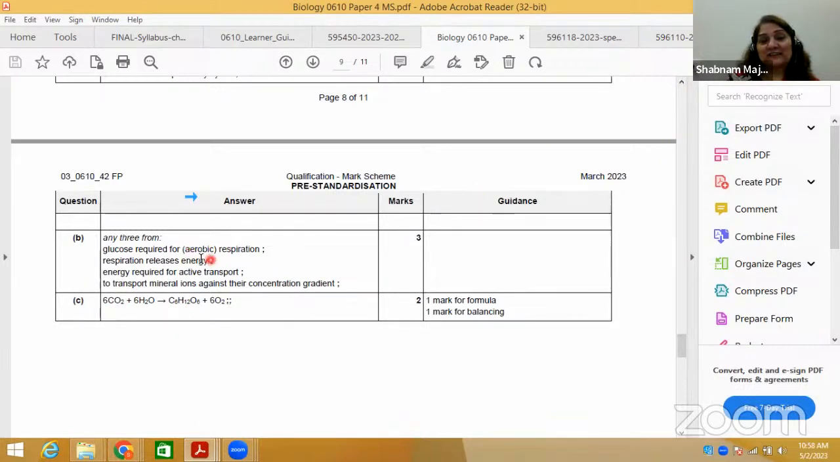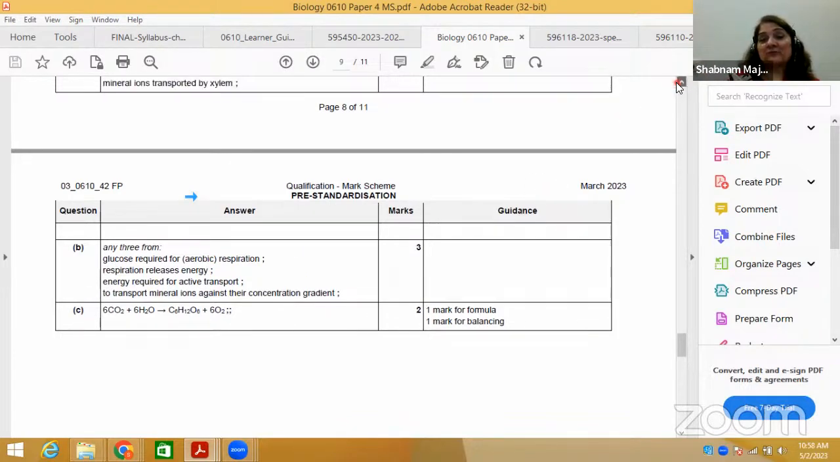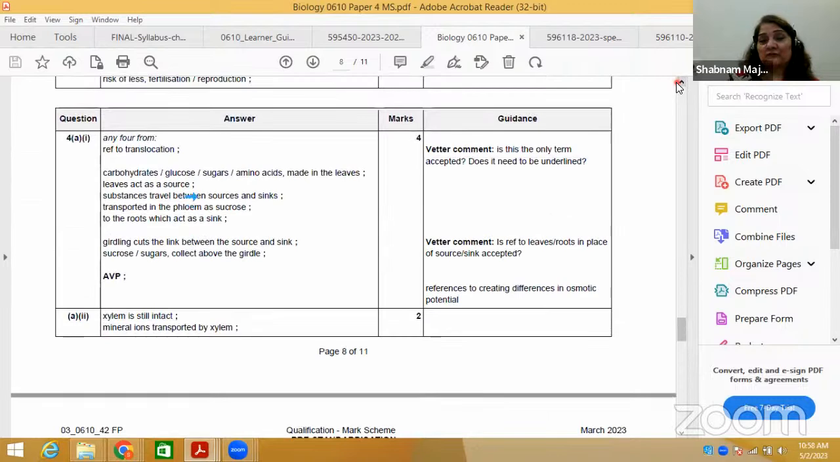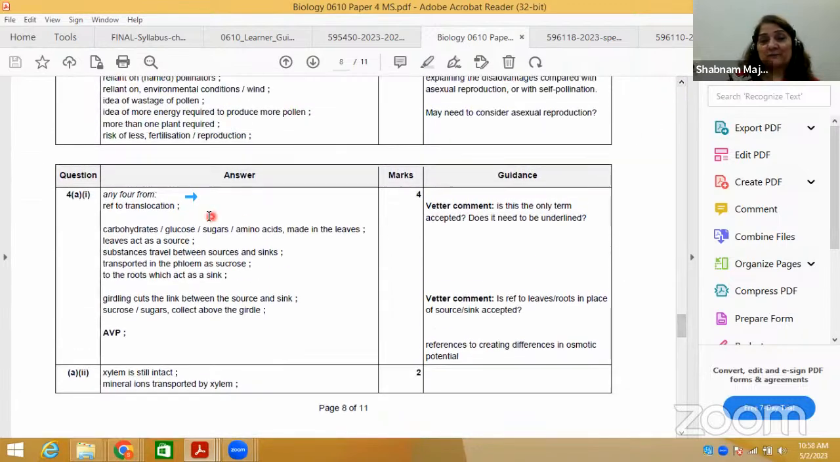After that, they asked why glucose is needed. It's required for aerobic respiration. It releases energy. Energy is needed for active transport. Already told you, active transport is needed for the uptake, the absorption of mineral ions from the soil by the root hair. Then the translocation process: I explained already what translocation is, and how sucrose moves.